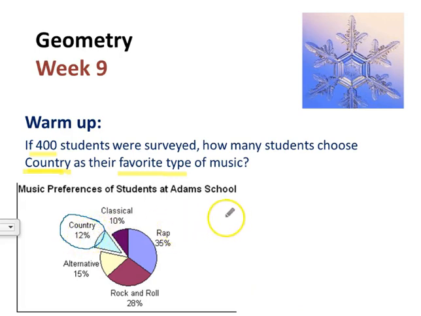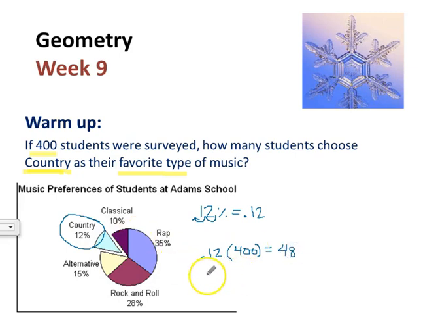So 12% as a decimal, we move our decimal 2 places to the left, and it becomes 0.12 or 12 hundredths, and we take that number and we multiply it by the total number of students surveyed. So we're going to take 0.12 times 400. And when we do that, we get 48.